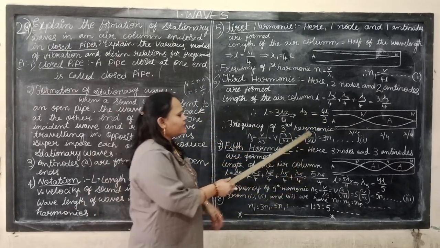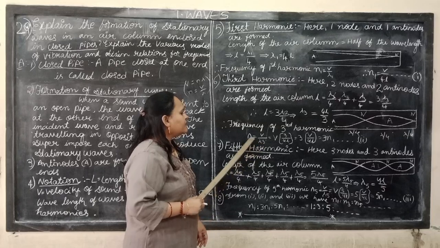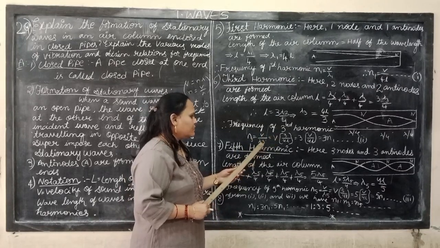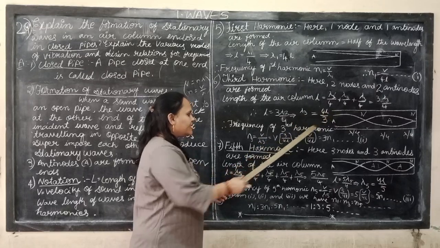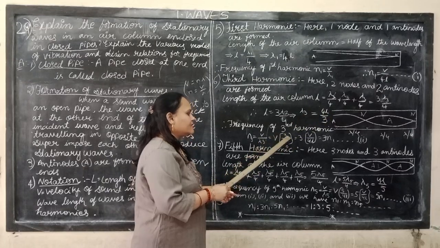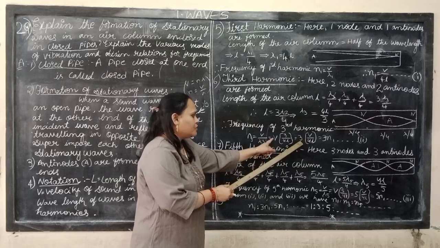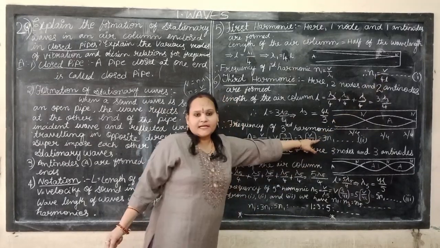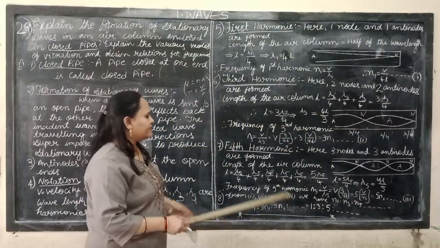Frequency of the third harmonic: substitute the value of lambda 3. n3 equal to V by lambda 3. V into 3 by 4l, that is 3 into V by 4l. V by 4l is n1. So the third harmonic is 3n1.